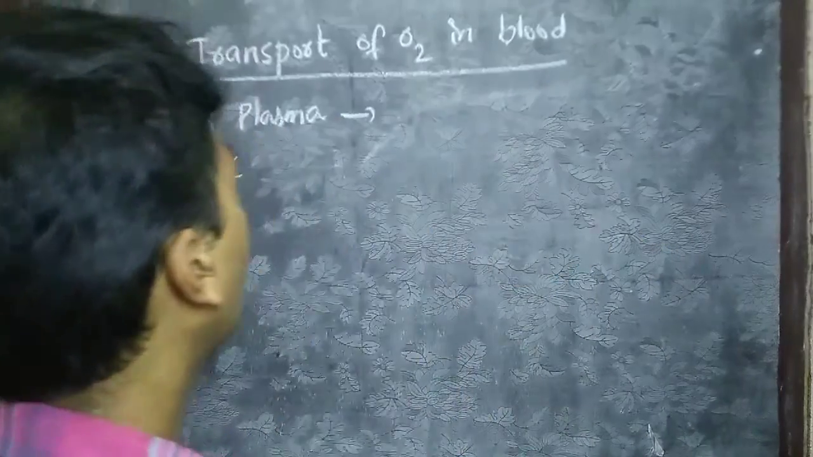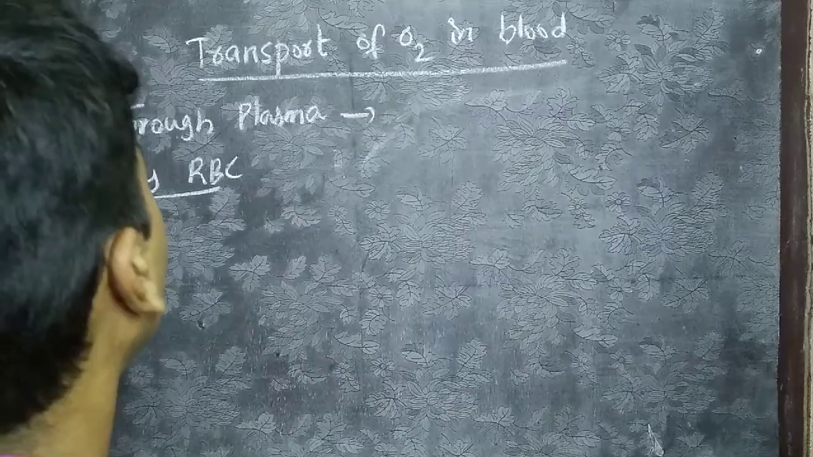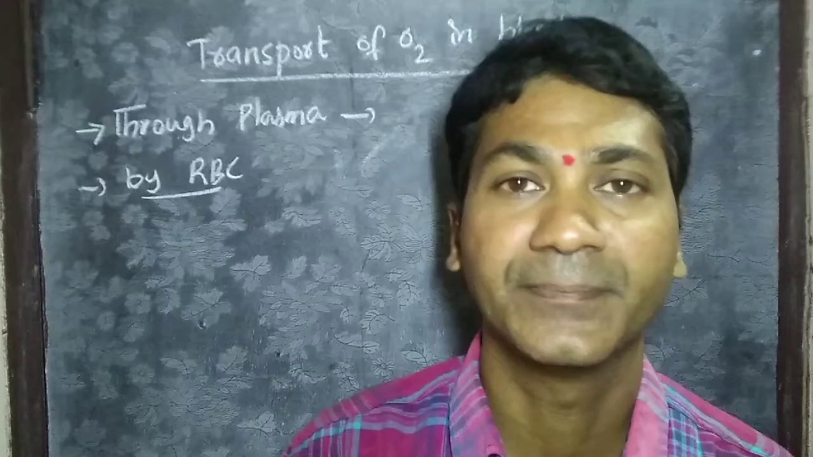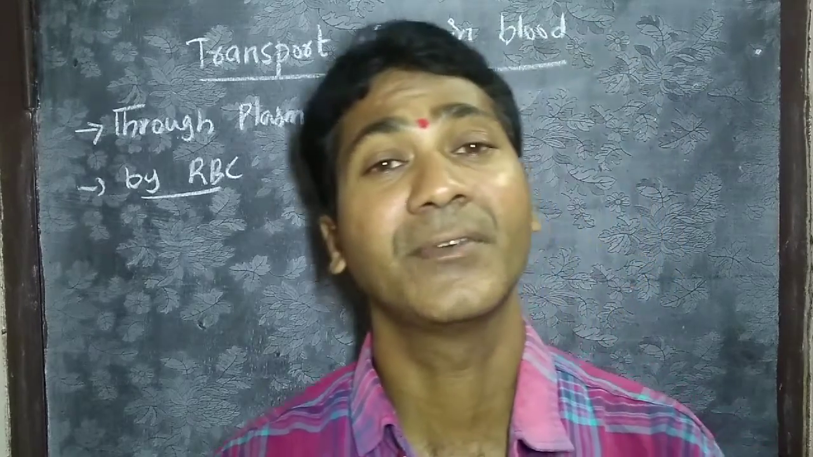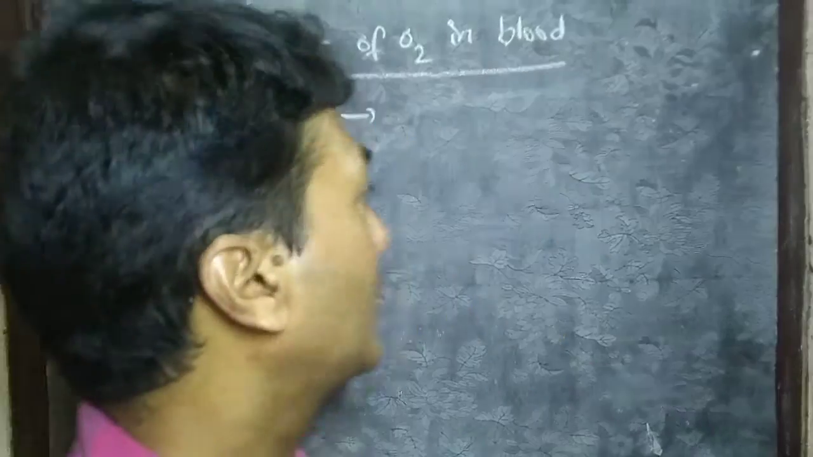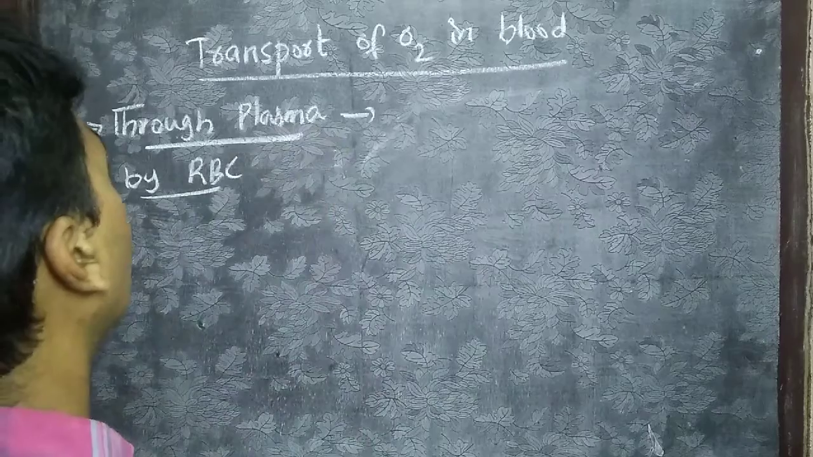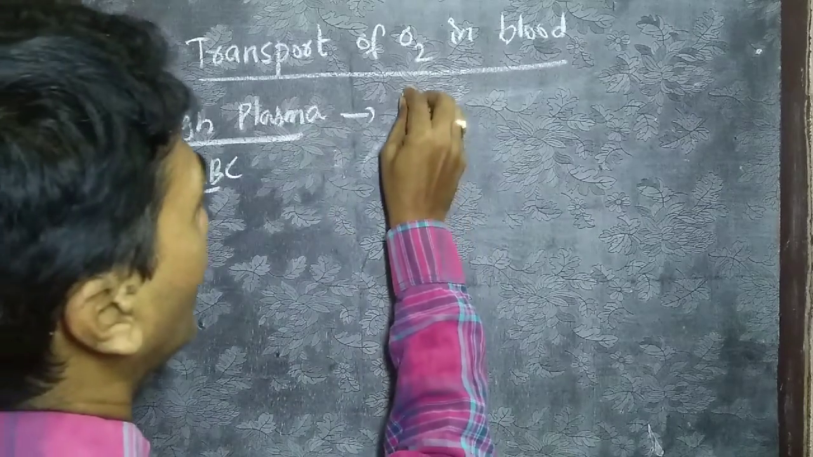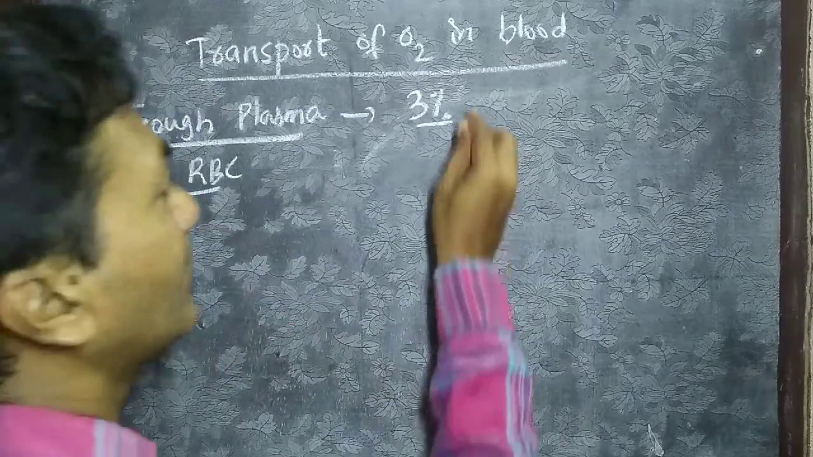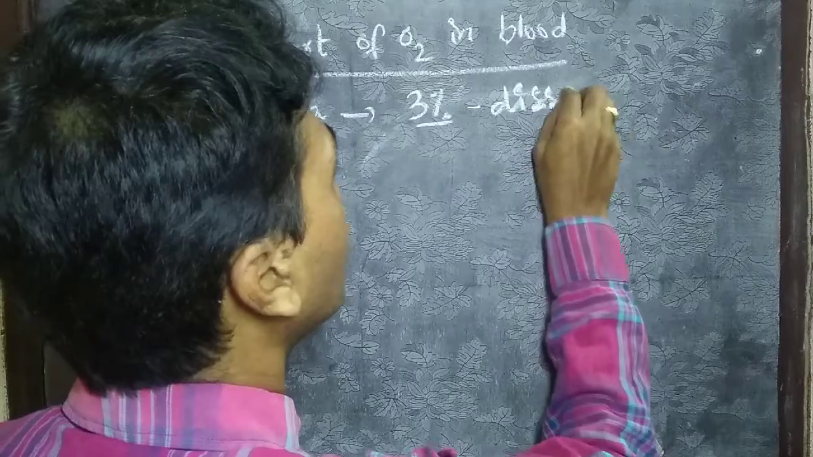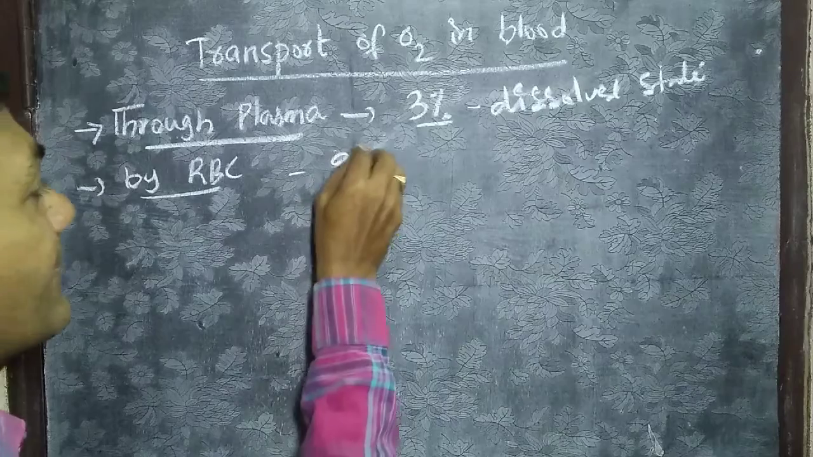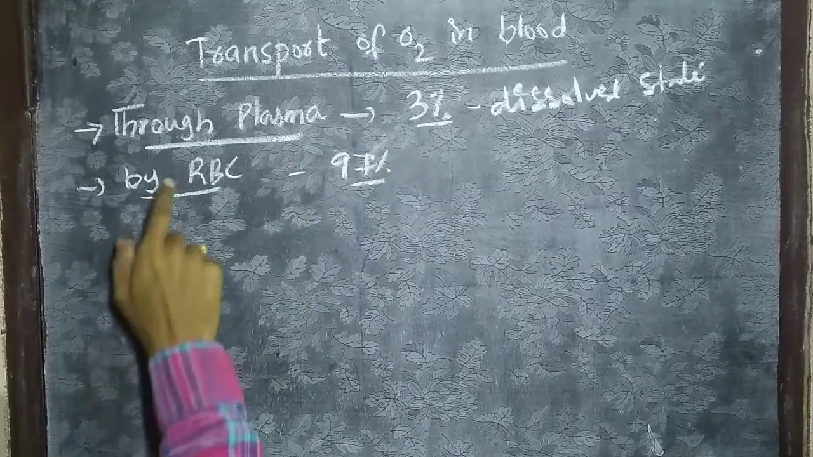There are two modes by which oxygen is transported in the blood. First one is through plasma. As we know, plasma contains a higher amount of water, and oxygen dissolves in water very quickly. So in a dissolved state, through plasma, oxygen will be transported. Out of the total, 3% of oxygen is transported through the plasma in a dissolved state, and later 97% of oxygen is transported by RBC.